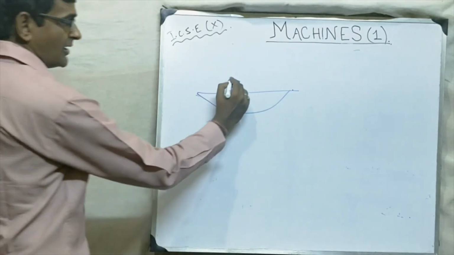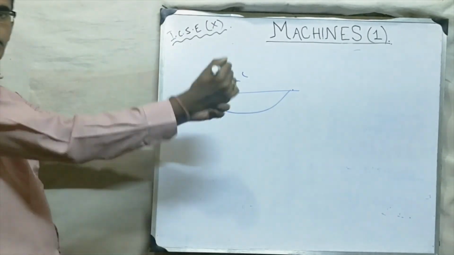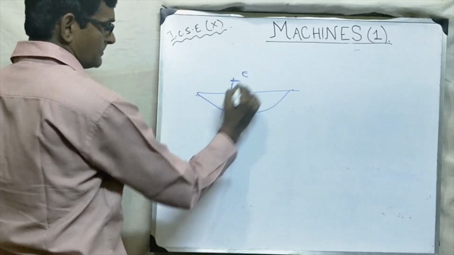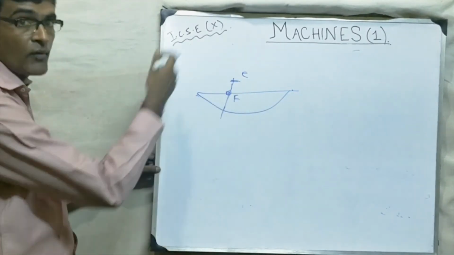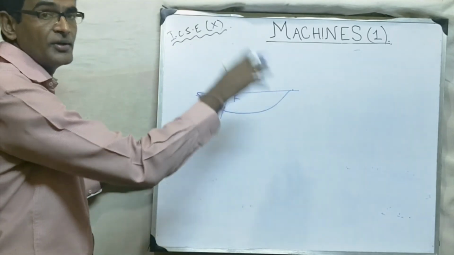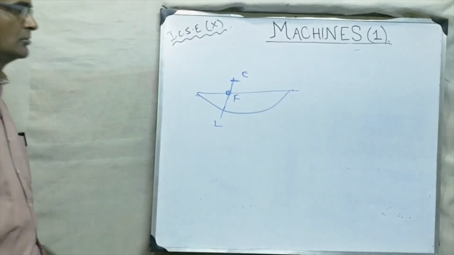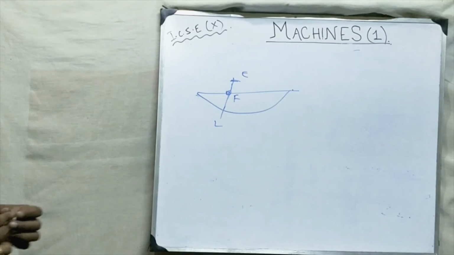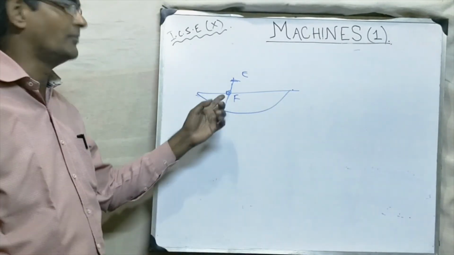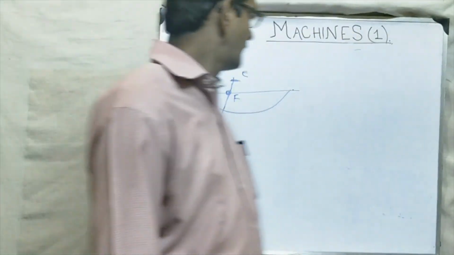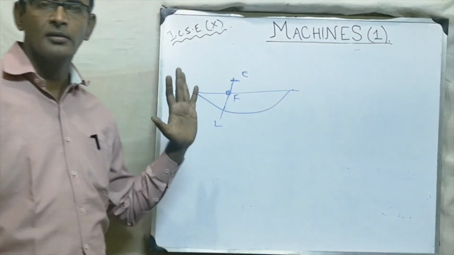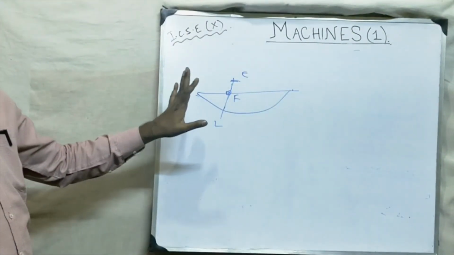So what is in hand? Here the person is moving it, pulling it, giving the effort. This is fixed with the boat, so it is the fulcrum, and it is removing water. What is the load? Removing the water is the load. So if I ask you what class lever it is, you will say, sir, fulcrum in the middle means class 1 lever. Yes, you are right. Fulcrum in the middle means class 1 lever.